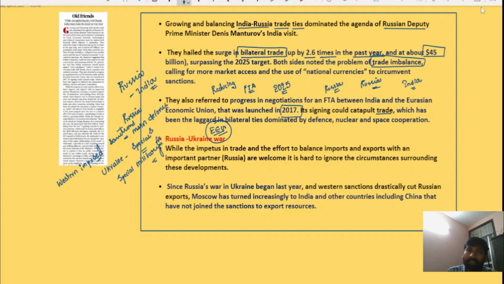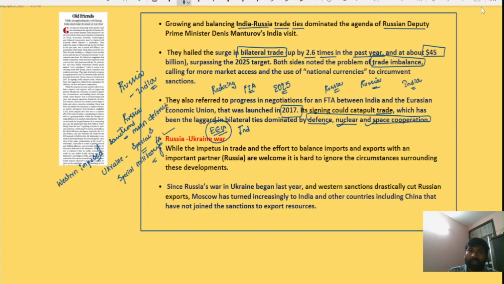Because when it comes to India-Russia trade, it is mostly dominated by defense, nuclear energy, and space cooperation. Okay, so the trade is mostly dominated in these three areas. IT is not covered, and manufacturing, equipment, electronics are not covered in the trade. So the focus will be on diversifying the areas under the free trade agreement.